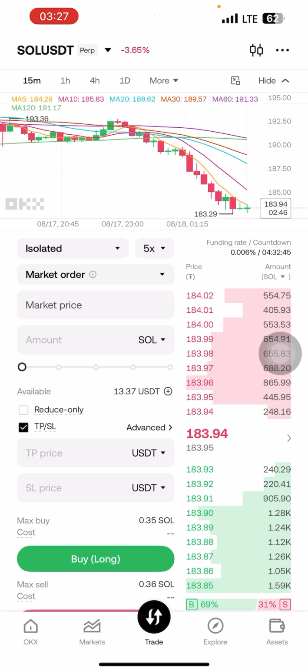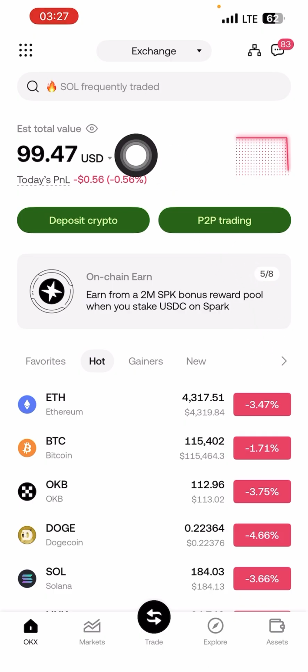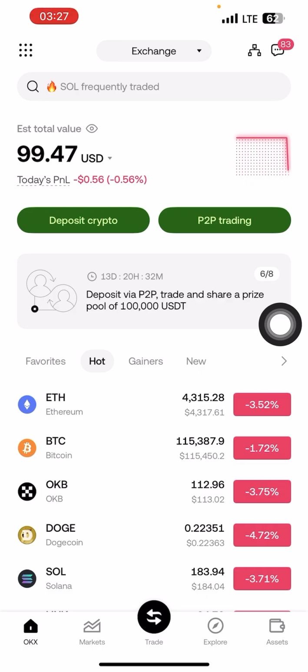Yeah, so today I want to show you how you can trade futures on OKX. When I come to my account right now, I'm in trade and in today's PNL, I'm at negative 0.56. That means I'm losing.